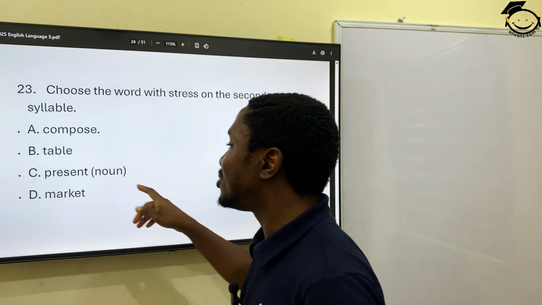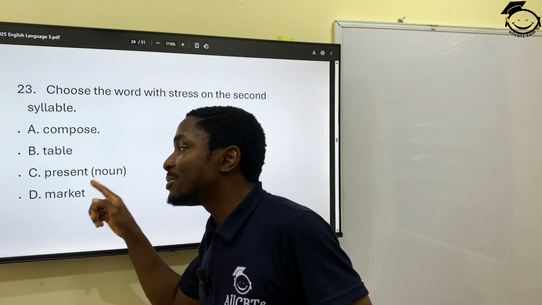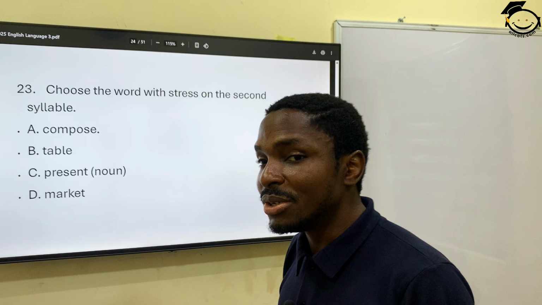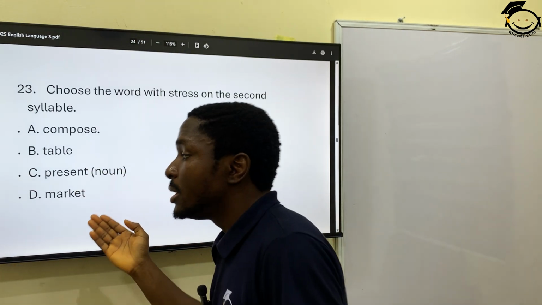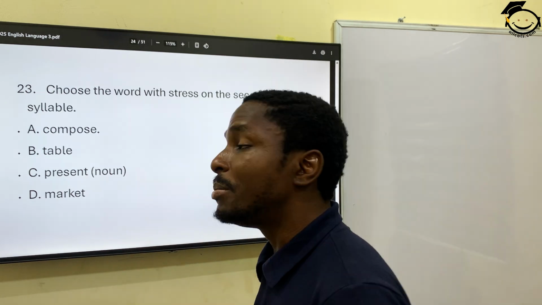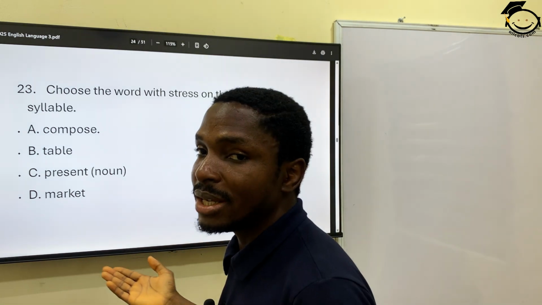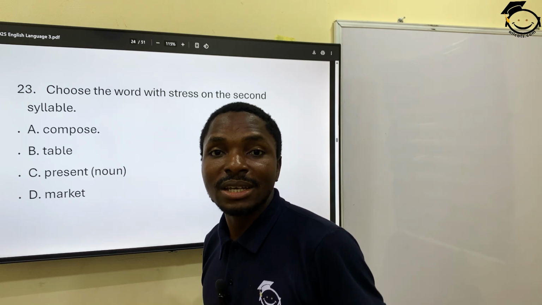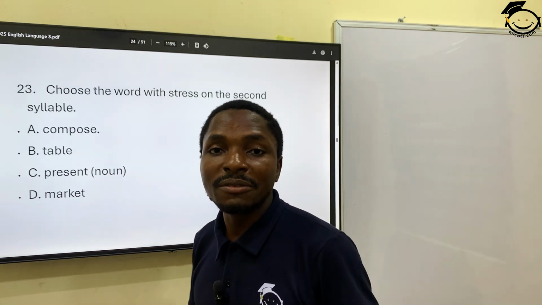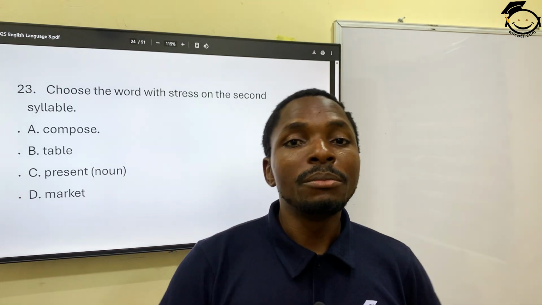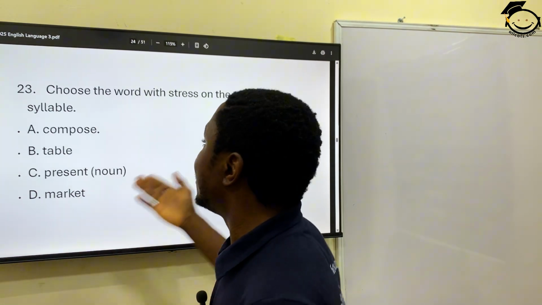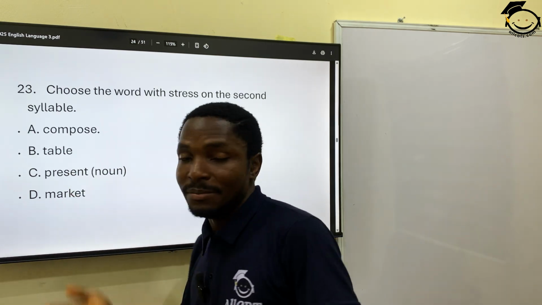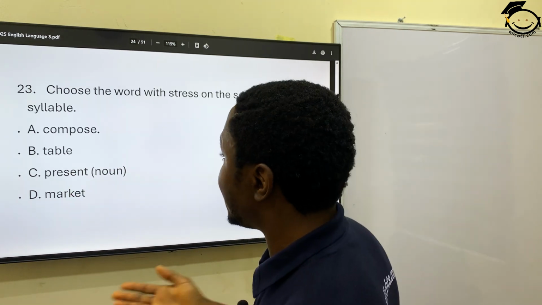So the examiner is trying to tell you that this particular word should be a noun so that you don't get confused. Present or present, those are two different sounds. If you're saying present, that's a noun.